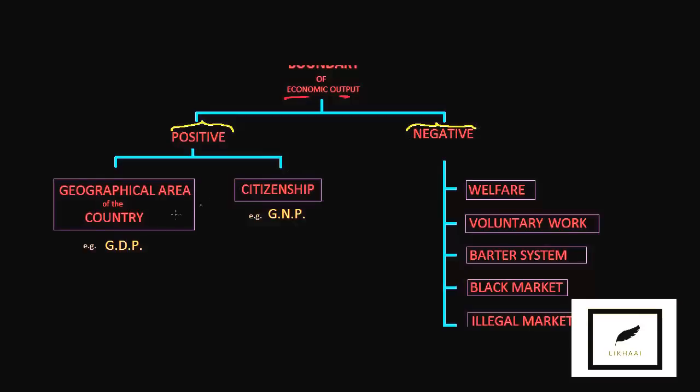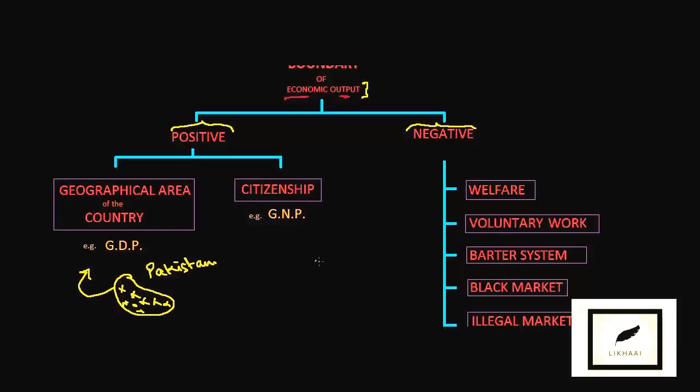The positive boundary includes the geographical area of the country. If there is a country, let's say this is Pakistan, then anything produced inside this country will be counted in the GDP, or in the economic output of Pakistan.